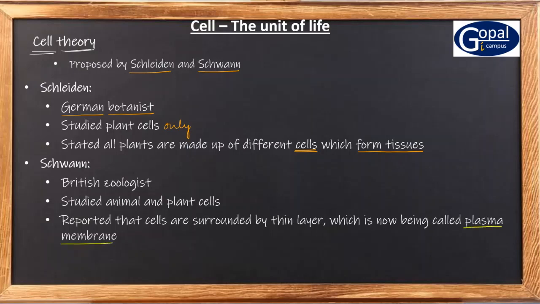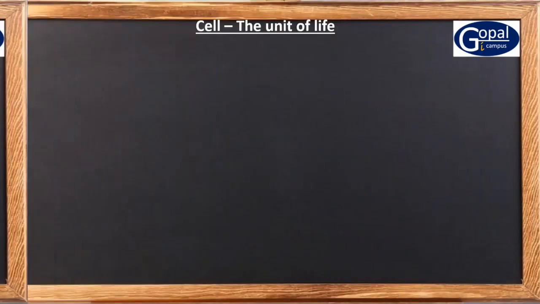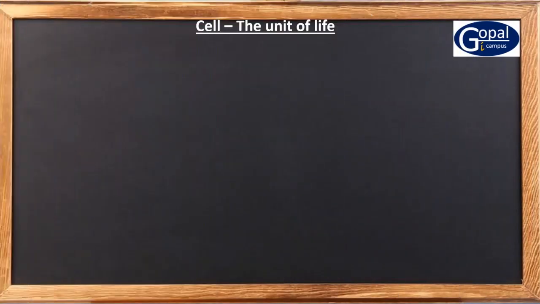And he studied plant cells also. After studying plant cells, he stated that cell wall is the unique feature of plants. That means plant cells only possess the cell wall. Animal cells do not possess the cell wall. This was the finding of Schwann.